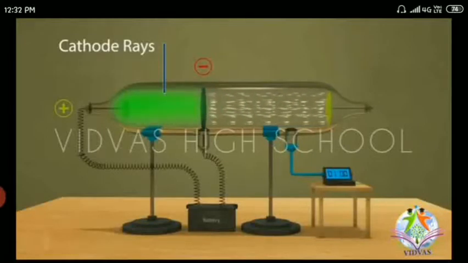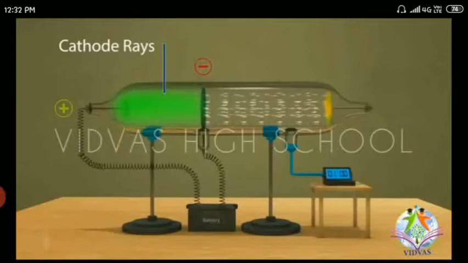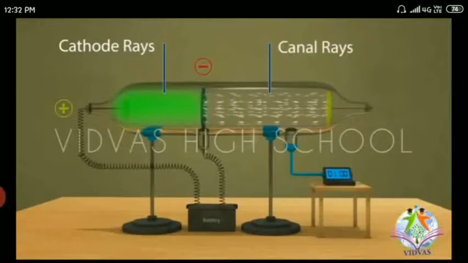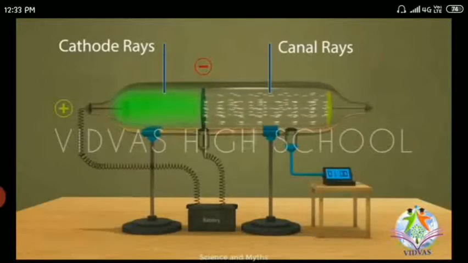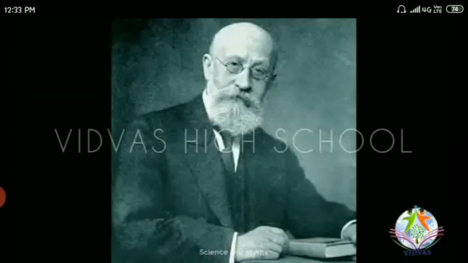Thomson has given some properties of cathode rays. The same properties he is able to observe in anode rays. Then what are these rays called? If they are cathode rays, they are moving in one direction, that is the green color, on the screen you are able to see. Then what are these white color rays, and why are they passing only through those holes? And what are these rays?